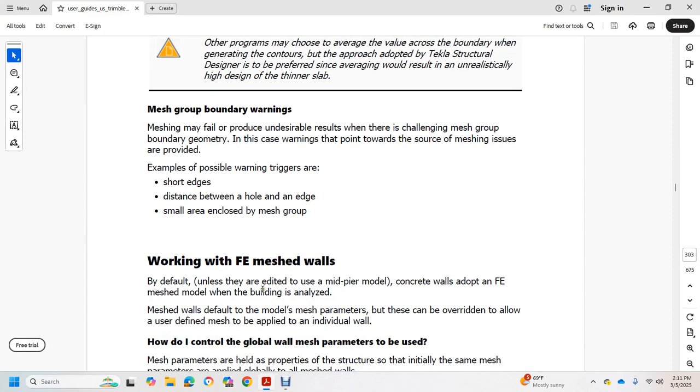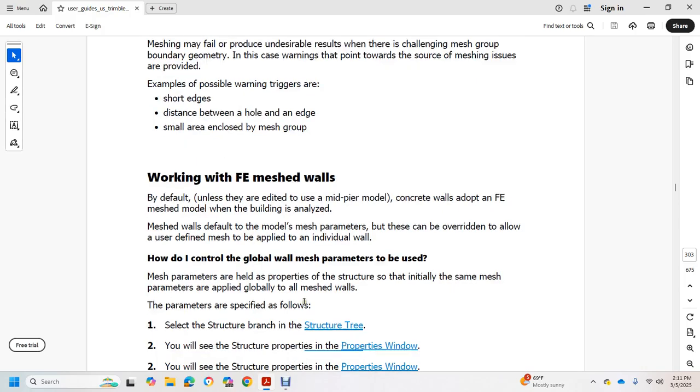Working with the FE mesh of walls: by default, unless edited with the mid-pier model, concrete walls in the FE mesh model for building analysis are meshed with the default model mesh parameters. These can be overridden, and a user-defined mesh applied to an individual wall. How to control the global wall mesh parameters to be used.